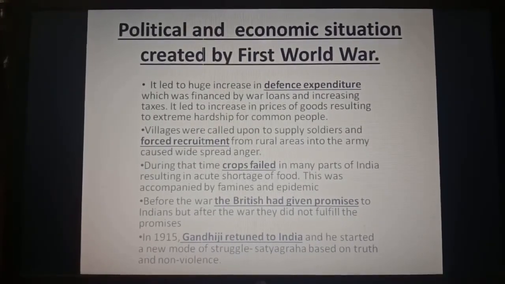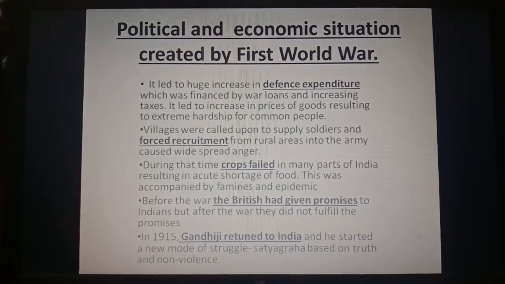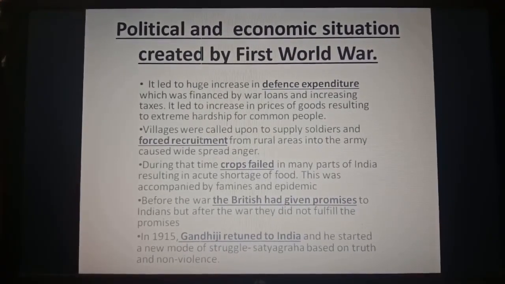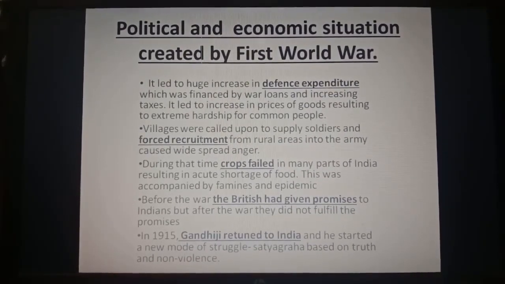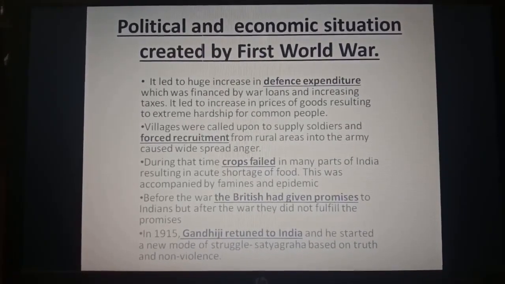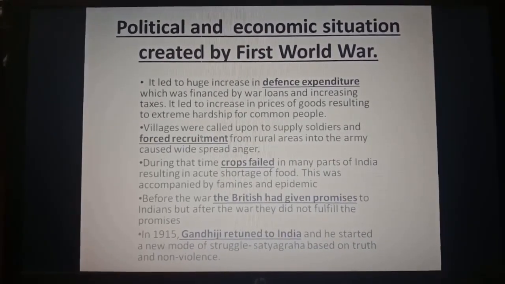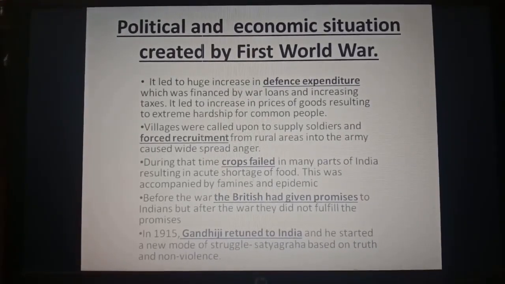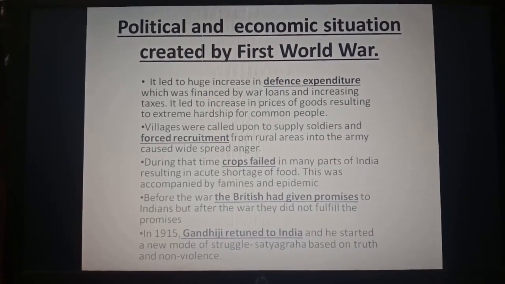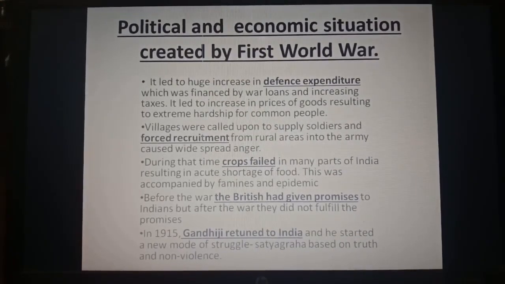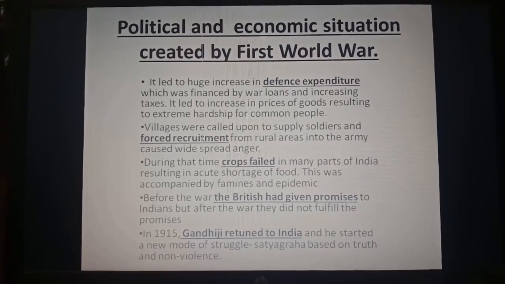To meet the war expenses, Britain raised custom duties and increased taxes on Indian goods, which caused extreme hardship for common people. Villages were called upon to supply soldiers, and forced recruitment from rural areas into the army caused widespread anger. The people were not ready to join the army. They were forcibly made to join. During that time, crops failed in many parts of India, resulting in acute shortage of food. This was accompanied by famines and epidemic.